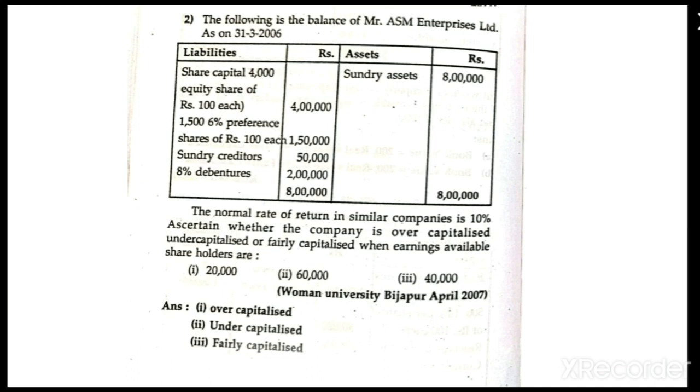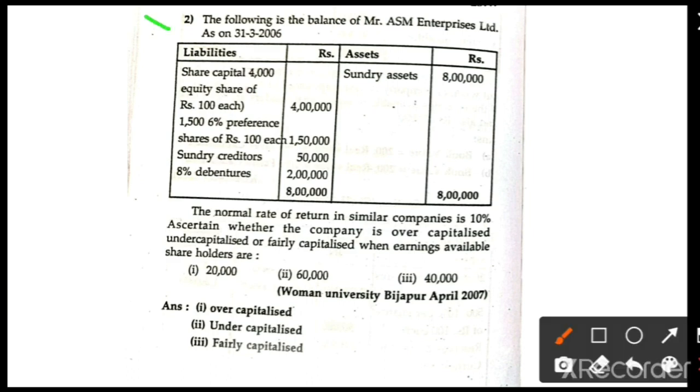So let us start with a simple problem on 15 marks relating to capitalizations. Problem number 1, 15 marks. The following is the balance sheet of Mrs. ASM Enterprises Limited as on 31st March 2016.